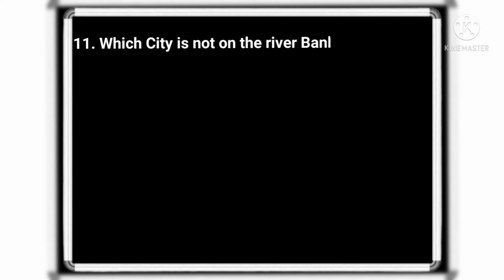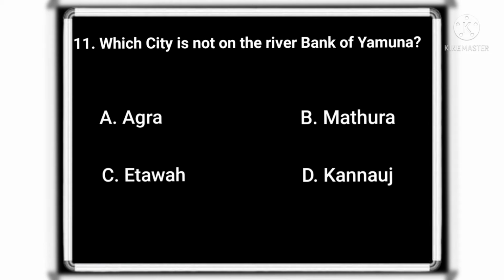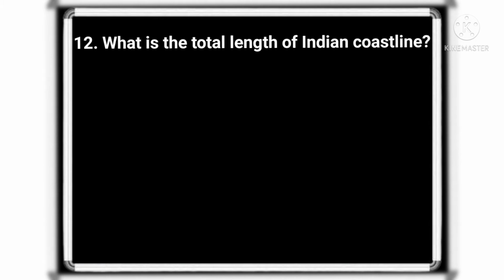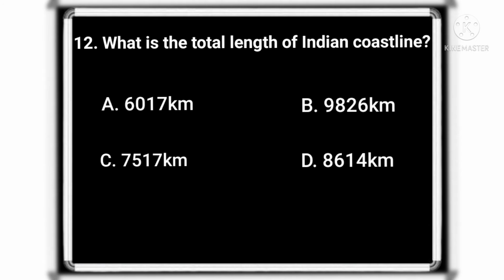Which city is not on the river bank of Yamuna? And the correct option is Kannauj. What is the total length of Indian coastline? And the correct option is 7517 km.